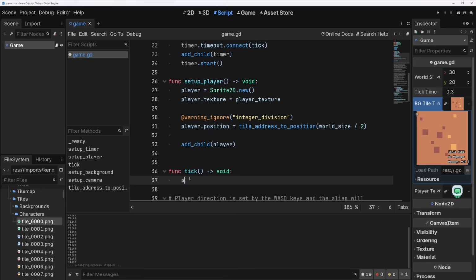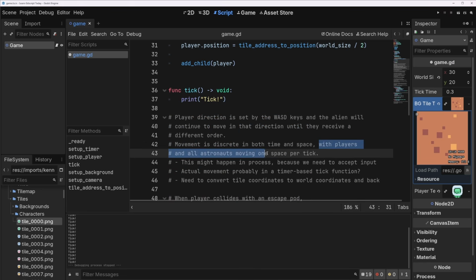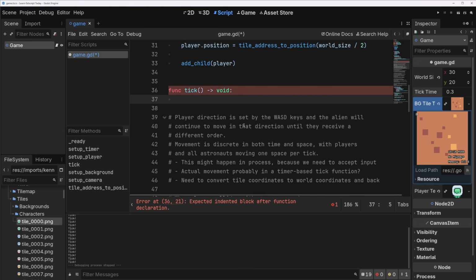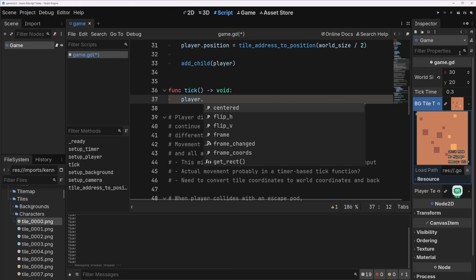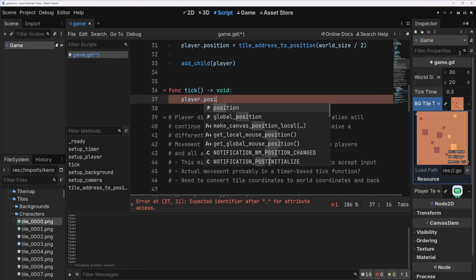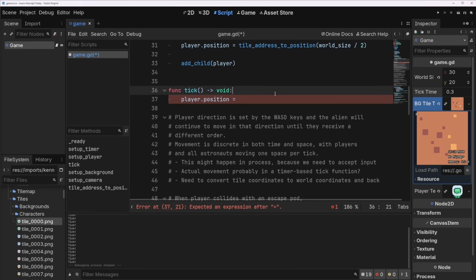All right, what happens in tick? So players and astronauts move one space per tick. So let's figure that out here. First of all, we'll ignore the astronauts for now, and we'll just do the player. So we'll do player.position equals, well, what?